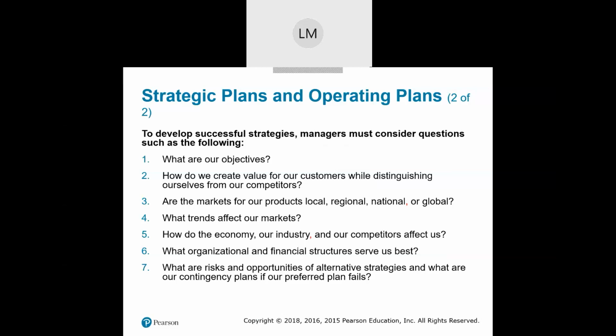So, in other words, if our main plan, our main goal, our laid out strategy doesn't work out the way we thought it would, do we have a backup plan? If plan A fails, do we have a plan B or plan C? So what are the risks or opportunities of alternative strategies? So we should have not just one plan, but we should have multiple plans in case our main one fails.